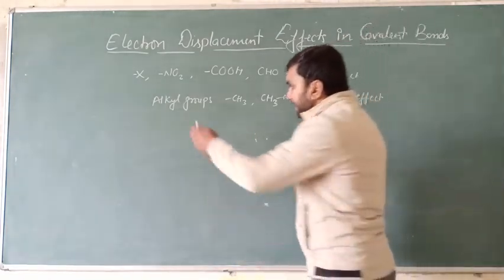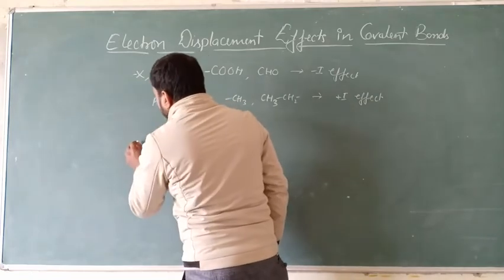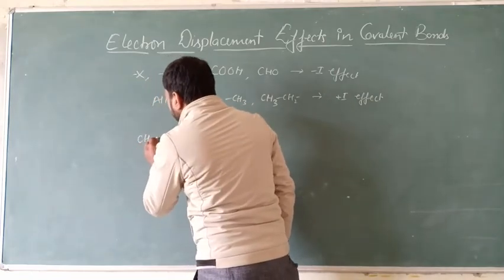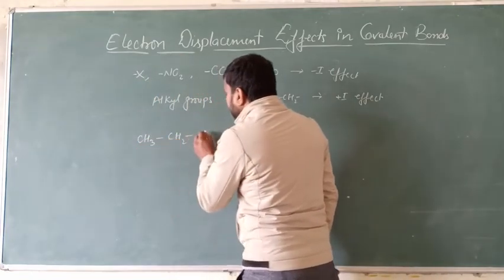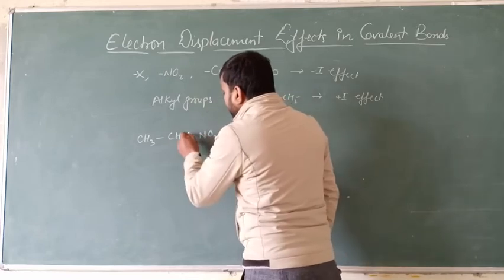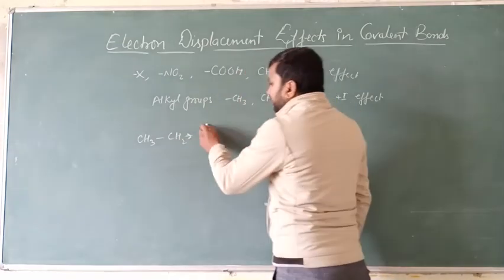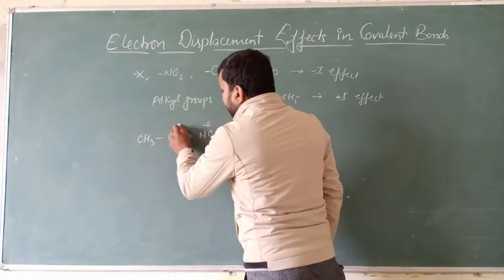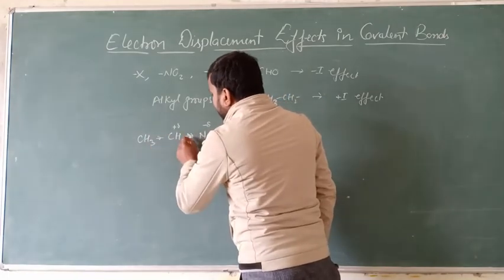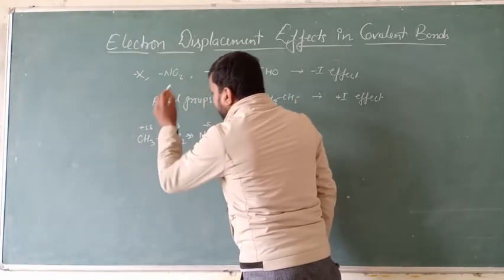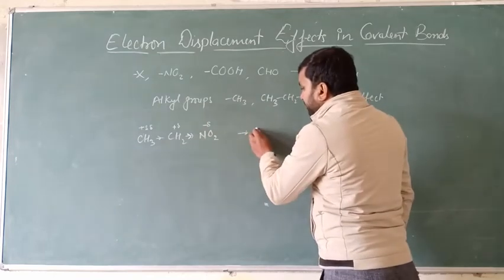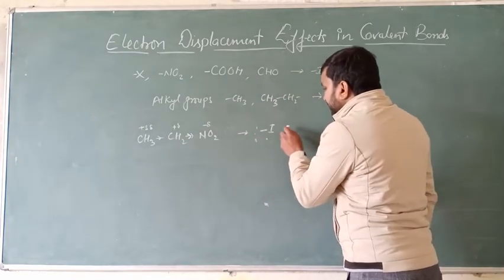We can see the example, we have already seen. Suppose nitro group is attached, CH3, CH2, NO2. So they will attract the electron pair, partial negative, partial positive. Here again, partial positive. So this is the example of -I effect.